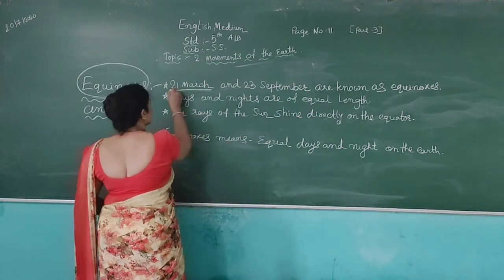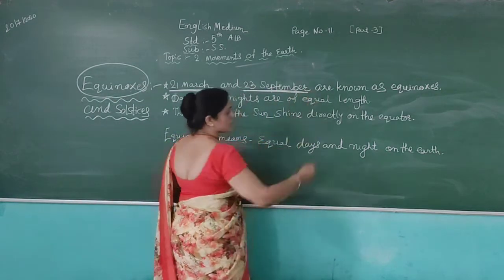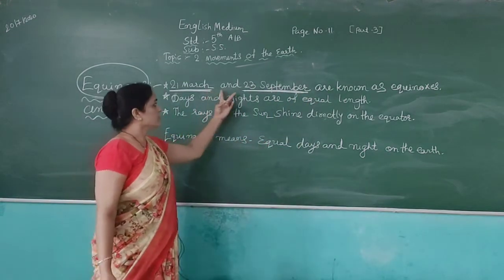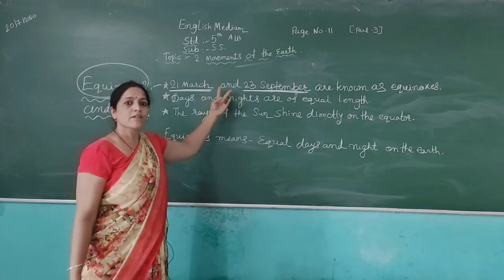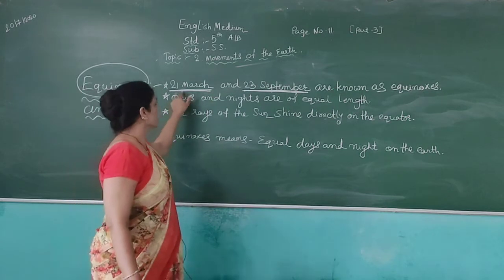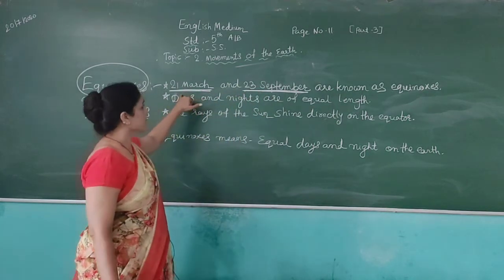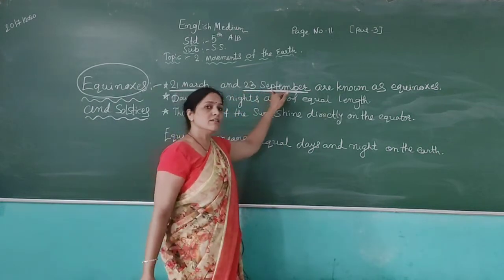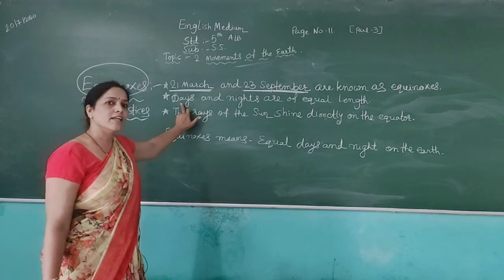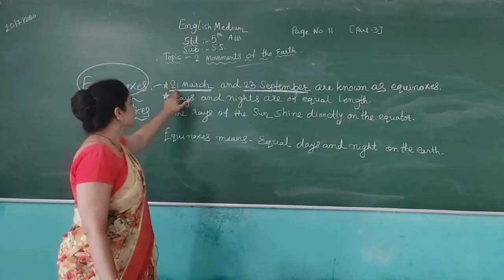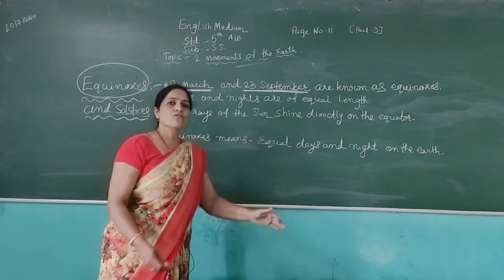These both days are known as the equinox. On these both days we feel same days and same nights on the earth, 21st March and 23rd September. Days and nights are of equal length at that time.